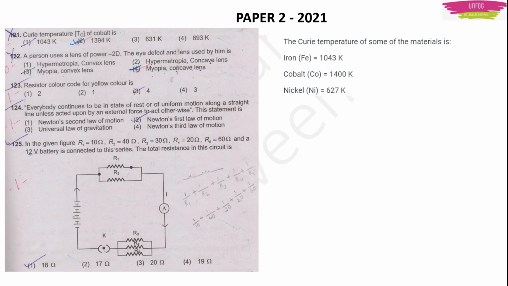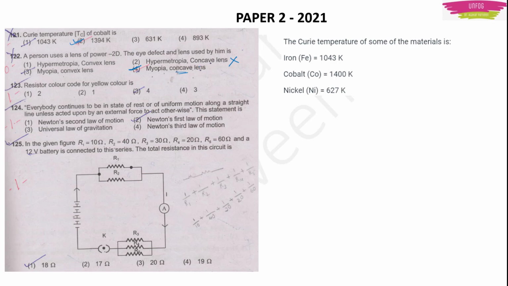Myopia, convex lens. Hypermetropia, concave lens. It is used to correct myopia, which is a far away objects problem. Means the power will be negative. Here negative power is there, means if you get concave lens in your mind, then myopia is there with concave lens, right? So concave lens and hypermetropia will not go together, isn't it? So concave lens and myopia will go. So option 4 will be the right answer.